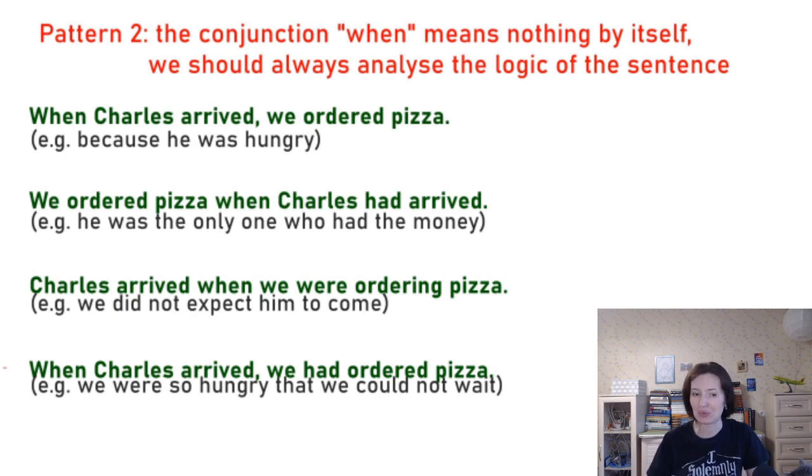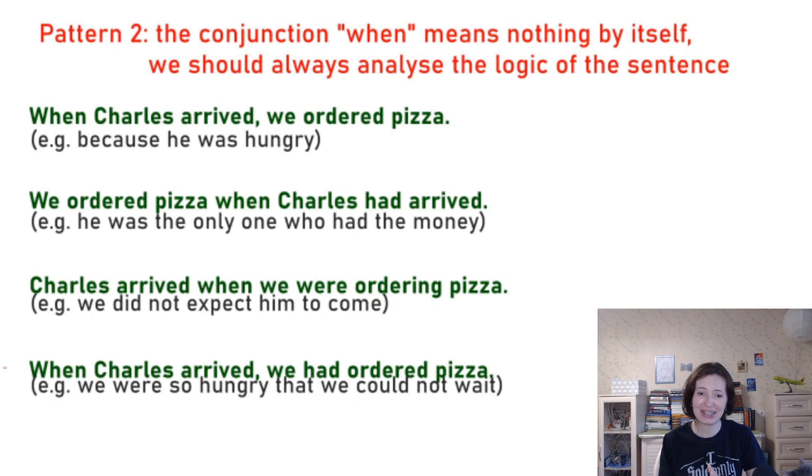Or also we can have a combination. When Charles arrived, we had ordered pizza. For example, we didn't know that he was coming, or we couldn't wait for him because we were hungry. So first we ordered pizza, then he arrived, and this story is from the point of view of Charles, right? So as a result, he arrived and learned that we had ordered pizza without him, and maybe he was not happy about that, maybe he was fine, who knows?